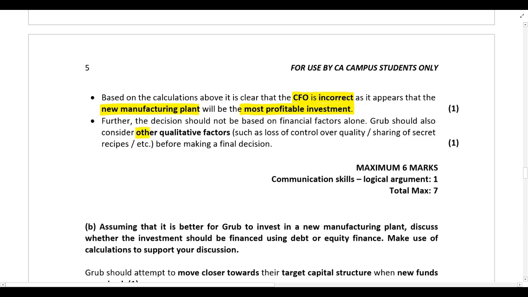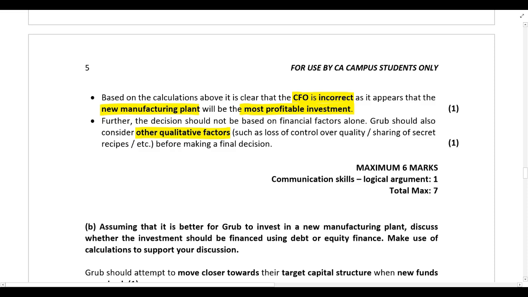You should always consider other qualitative factors. For example, if they do decide to outsource, they will lose control over the quality of the production of sauces. They will also have to share the secret recipe, etc. So those would be some qualitative factors. But you didn't have to discuss the qualitative factors over here. You just had to note that the decision shouldn't just be based on financial factors alone. You should also consider other qualitative factors.